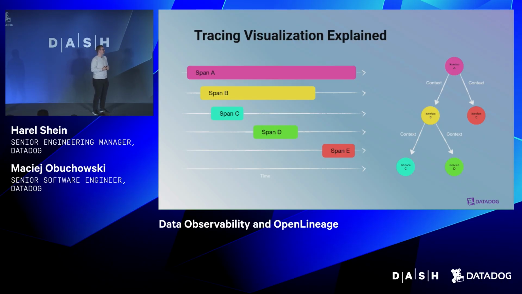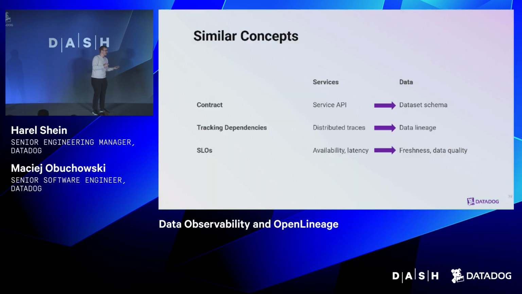Because the spans are part of the trace, and we can see the visualization on the map. And there are more concepts similar to OpenTelemetry, where we share similar problems and approach them differently. For distributed traces and data lineage, I've already shown this, but we have a contract between services and maybe jobs. And the service API is pretty similar to the dataset schema.